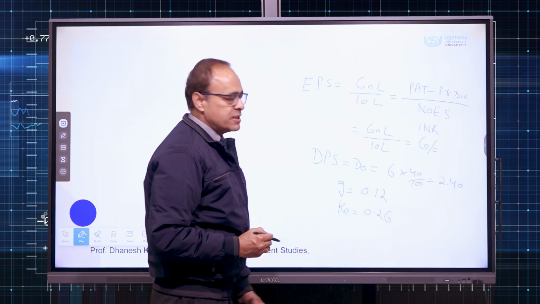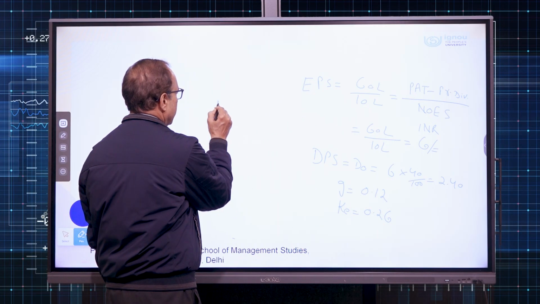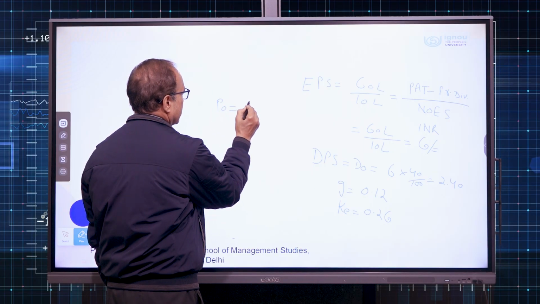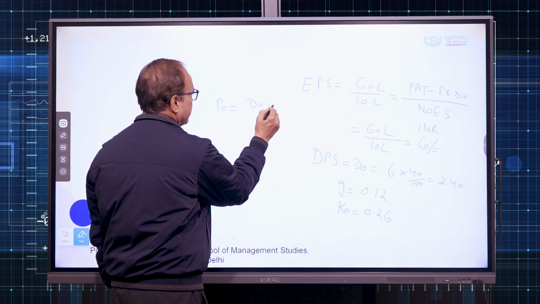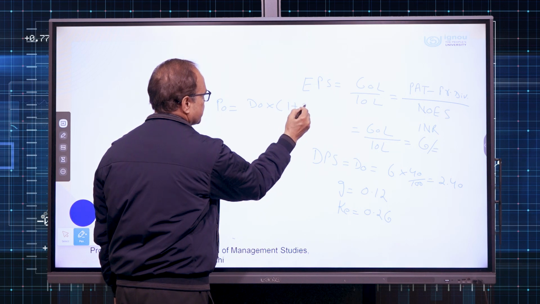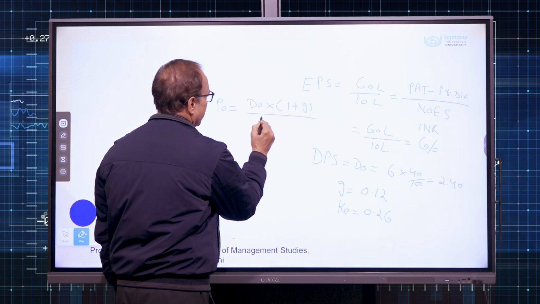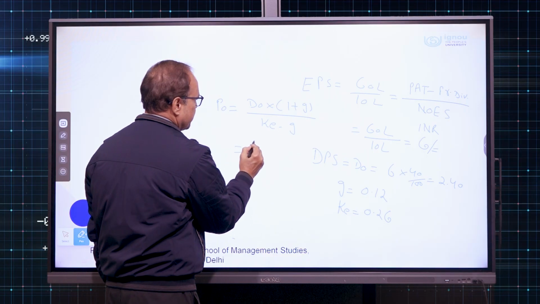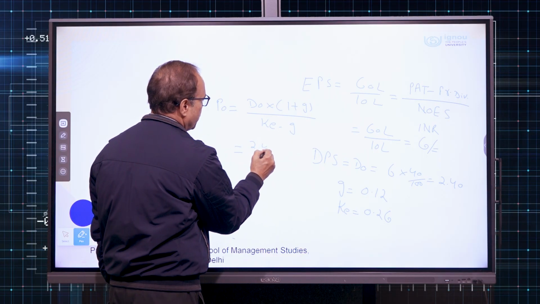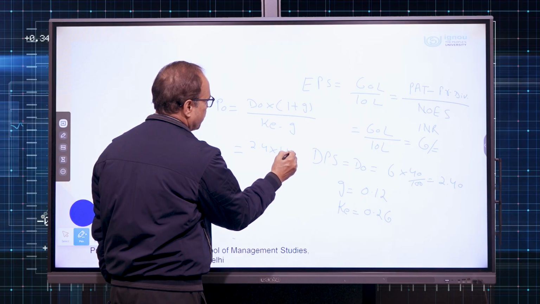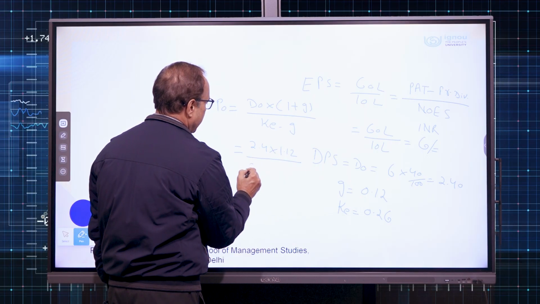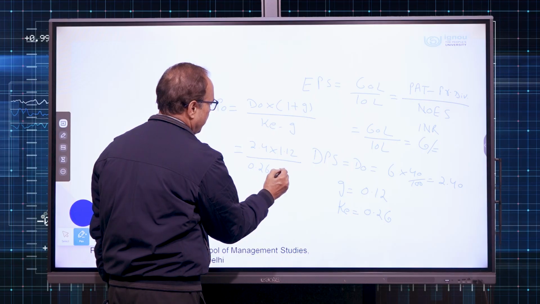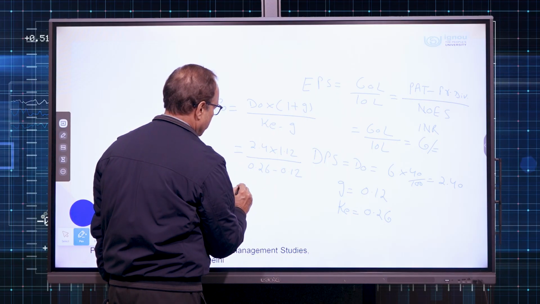So, all the parameters are there with us. We can calculate P0 is equal to, I will again write the formula for your reference. So, we get it 2.4 multiplied with 1.12 divided by 0.26 minus 0.12.